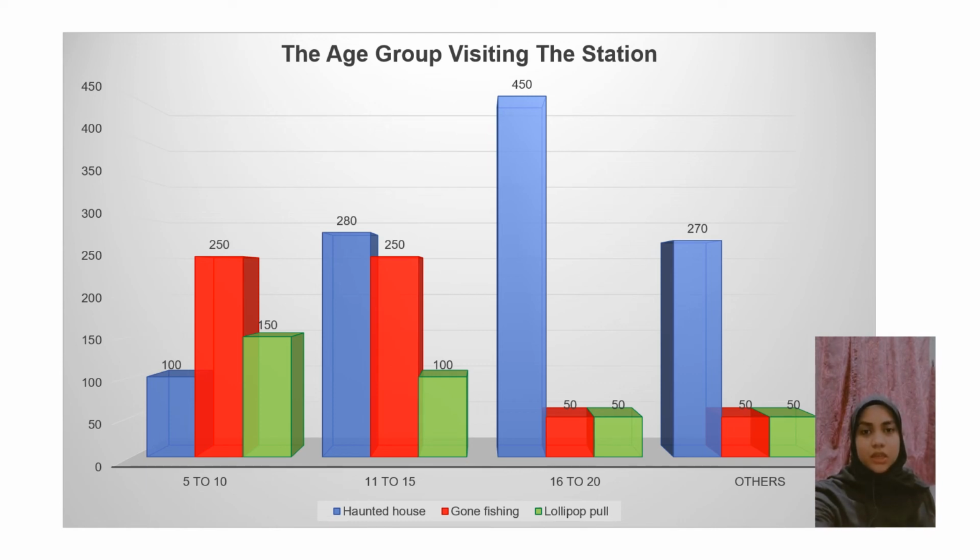The graph also indicated that the age group 5 to 10 is noted with somewhat higher visits to gone fishing as compared with the age group 16 to 20, with 250 people each. Based on the analysis, we can conclude that the age group that visited haunted house the most is 16 to 20, while for gone fishing it is the age groups 5 to 10 and 11 to 15, and last but not least, lollipop pool has the most visitors from age 5 to 10.